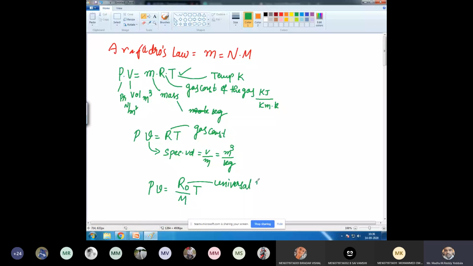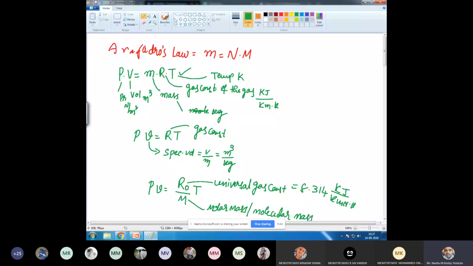This value is equal to 8.314 kilojoules per kilomole Kelvin. And what about M here? Molar mass or molecular mass. Agree?